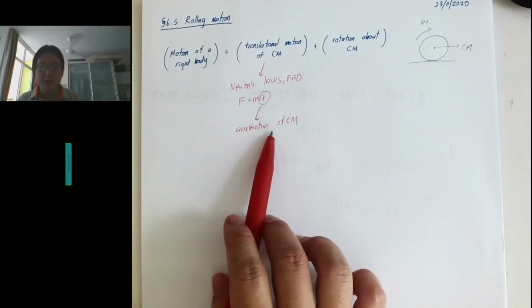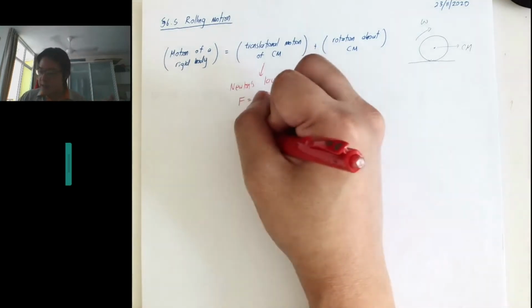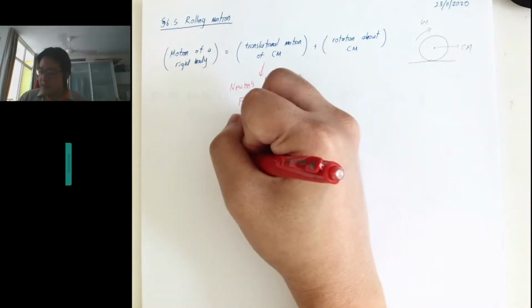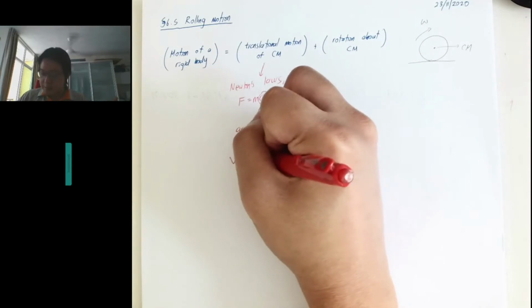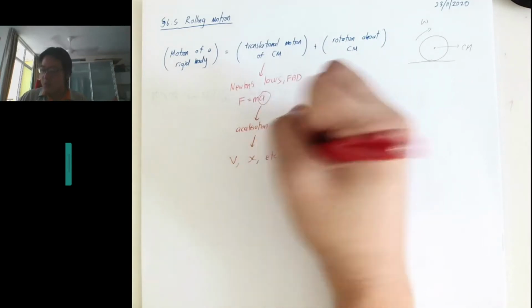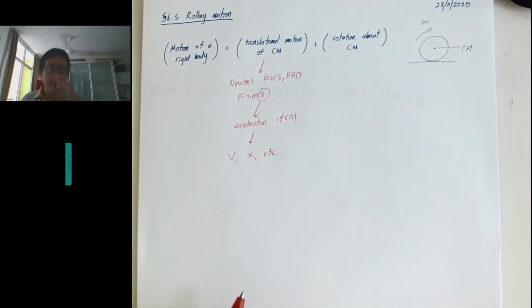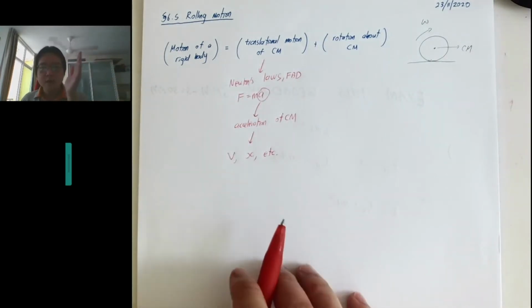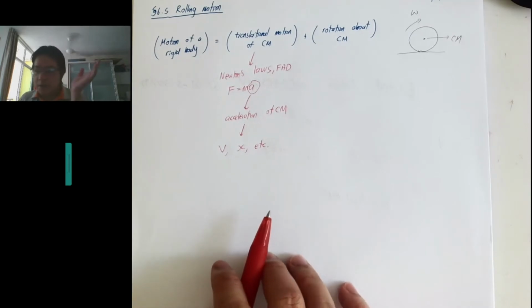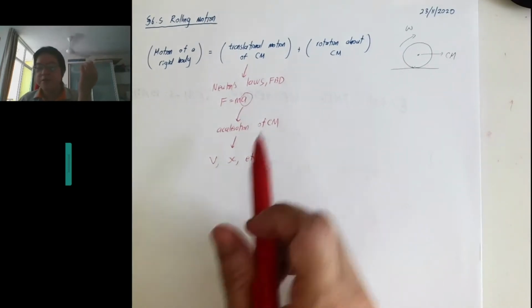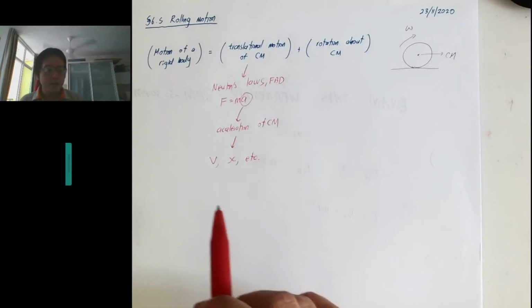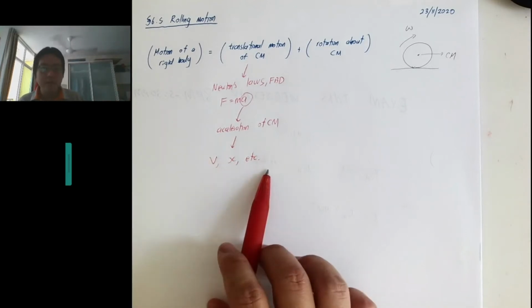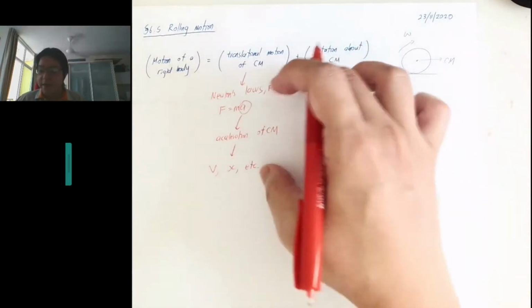So once we have calculated the acceleration of the center of mass, we can calculate the velocity, the position, and whatever things you need, right? So that is what we have been learning from chapters 1 to 4. That one is pretty straightforward, right? We have spent a lot of time on it already, either momentum, angular momentum, kinetic energy, things like that. We use the linear Newton's law.